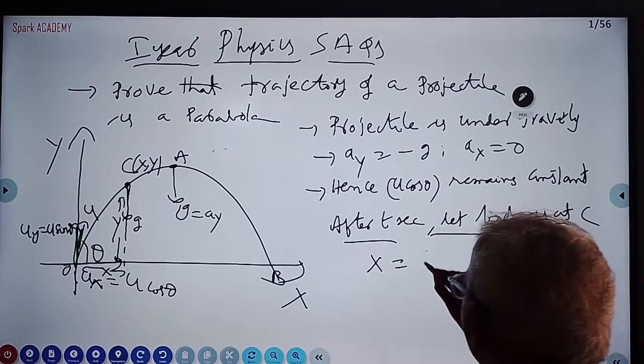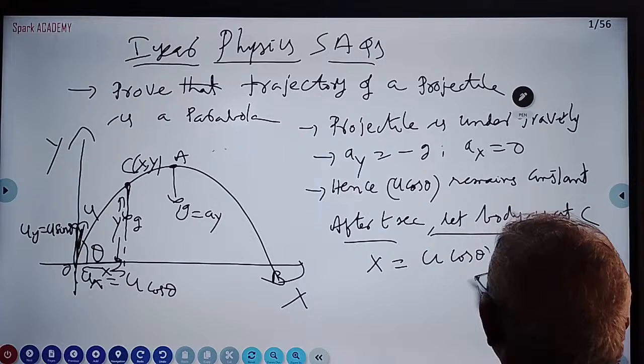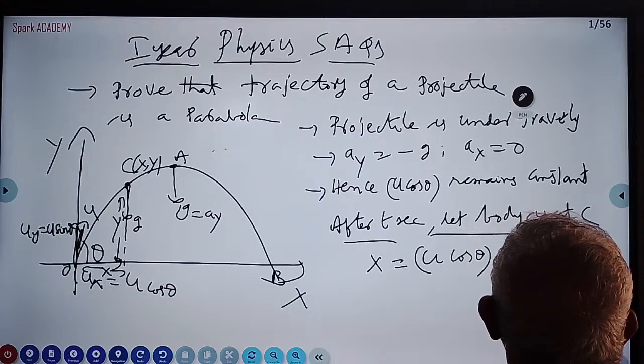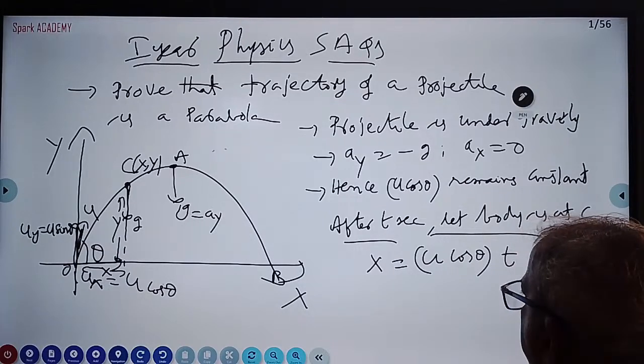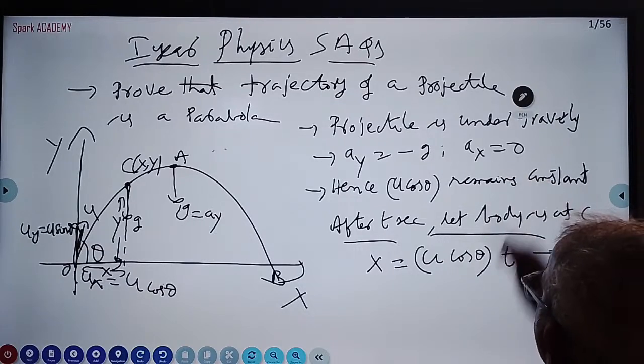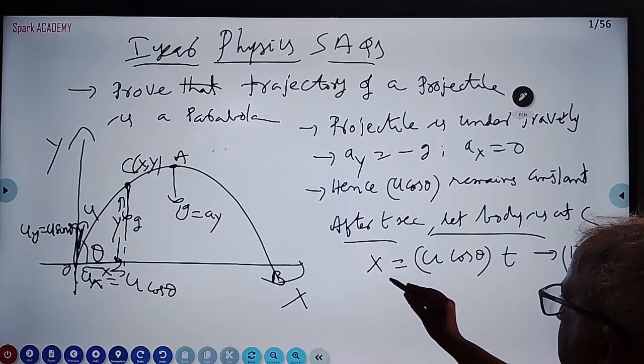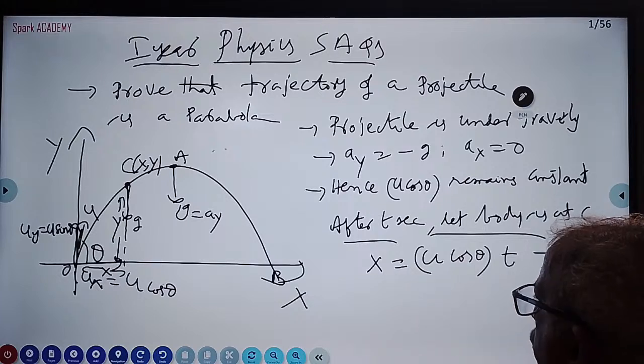The x coordinate is u cos theta into t after t seconds. There is no acceleration. You need not apply ut plus half at square because the x direction acceleration is 0. The motion in the x direction is uniform. That's why u cos theta into t.